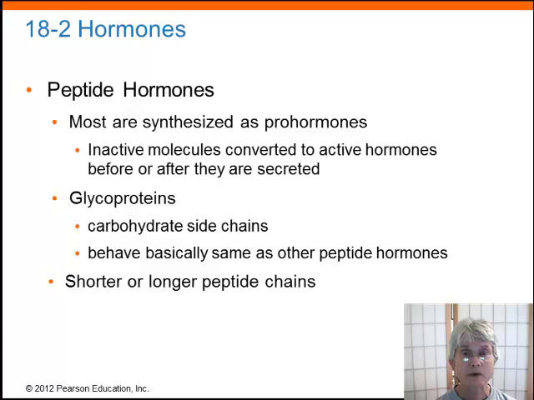The peptide hormones are made like any other peptide. You put a bunch of amino acids together into a peptide chain. Some are short and some are long. Some have a little carbohydrate group attached, making them a glycoprotein. This changes the duration of the lifespan of the hormone, and it may change the way that it's carried in the blood, or it may change the way it is metabolized in the body, but that's beyond the scope of the course. So we're going to learn all of the peptide hormones together and not try to make a distinction about which ones are short or which ones are long or which ones are glycoproteins.